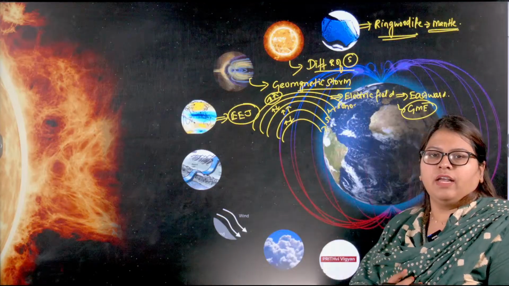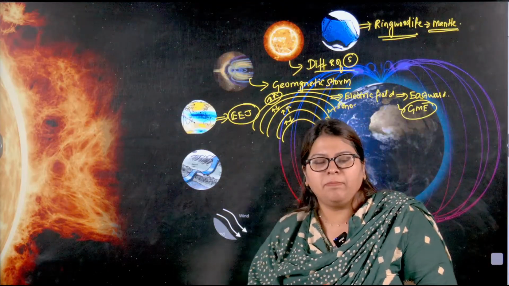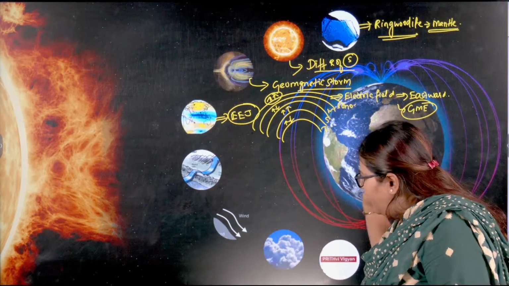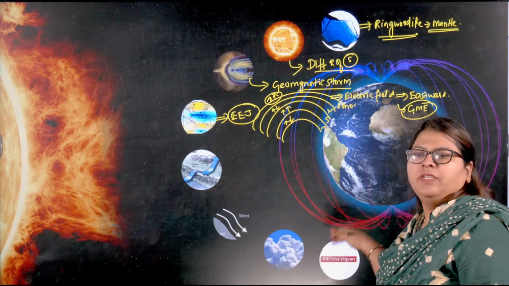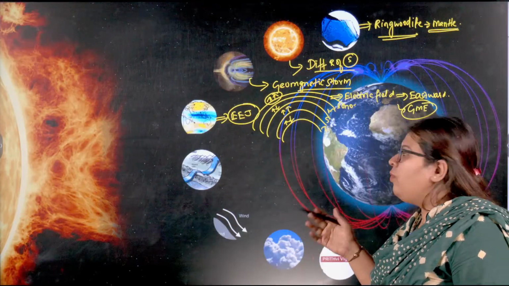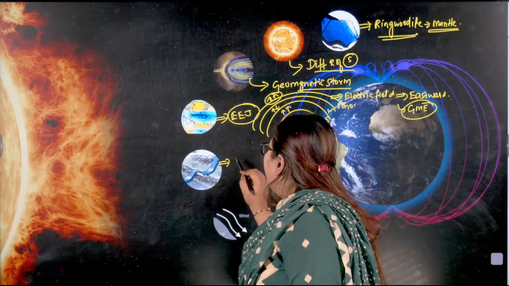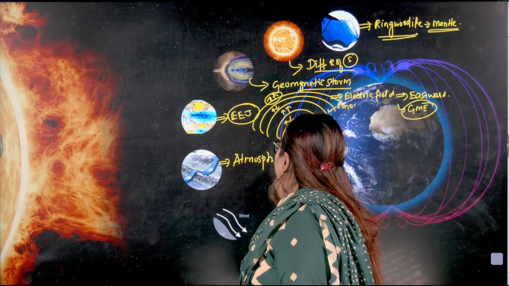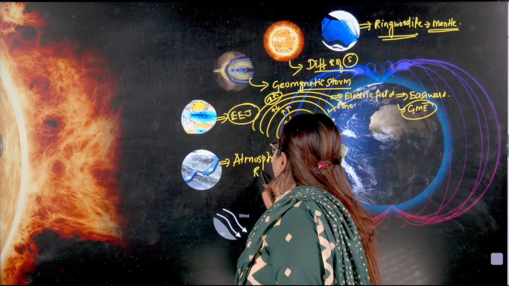So this is what we actually saw, and what is going to be the impact of EEJ, all that we discussed over here. Now, in today's session, we will be discussing a few more topics. What are the topics? Let's see. First will be the concept of atmospheric rivers.